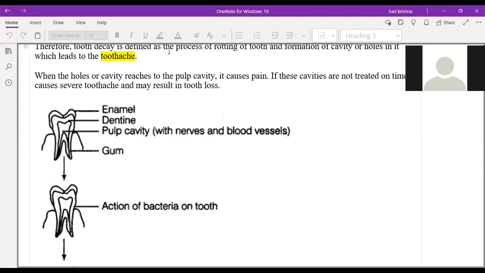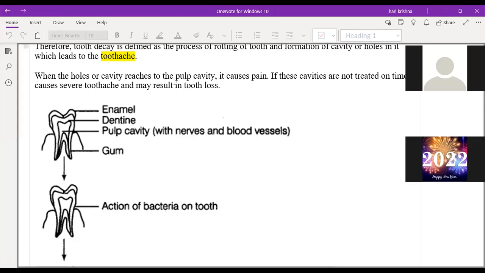So generally, if the pH of the mouth is less than 5.6, then the tooth decay process will start. Understanding? Okay, sir. Yes. Whenever the pH of the mouth falls below 5.6, only then will the tooth decay process start.